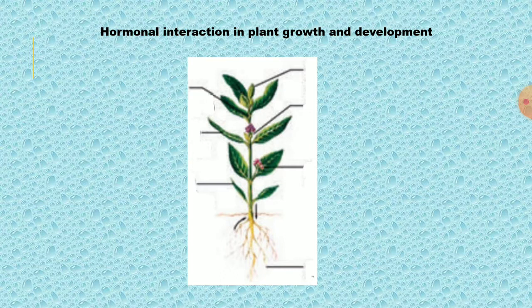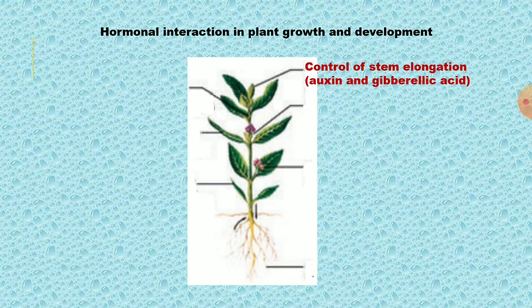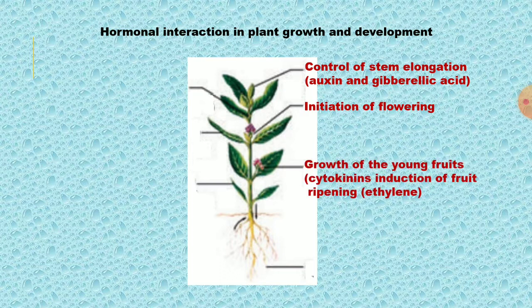The control of stem elongation: auxin and gibberellic acid. Initiation of flowering. Initiation means a new flower will come. Growth of the young fruit: cytokinin. Induction of fruit ripening: ethylene.